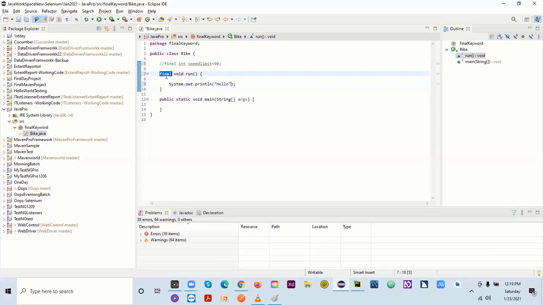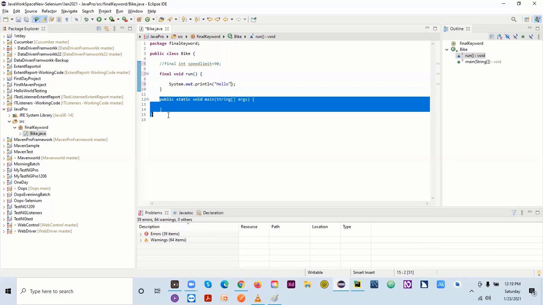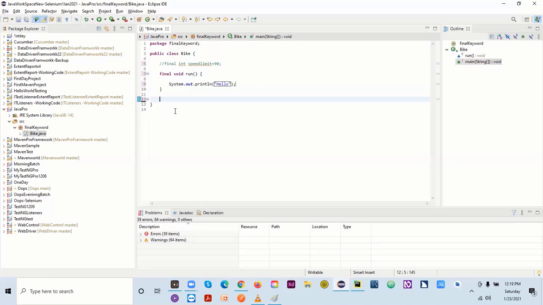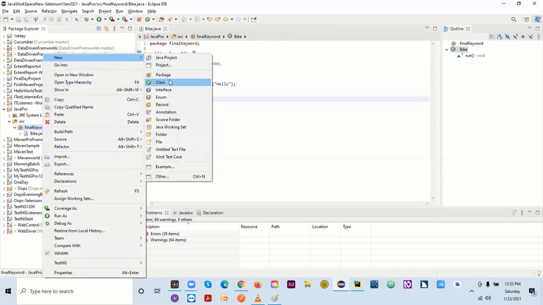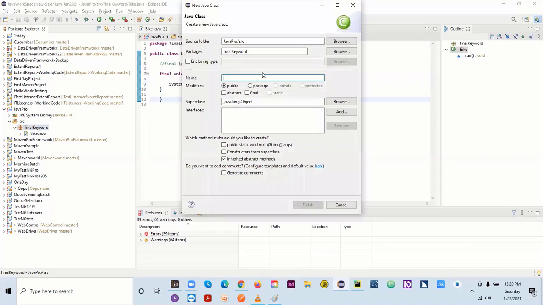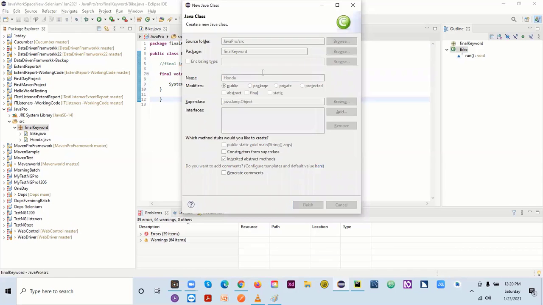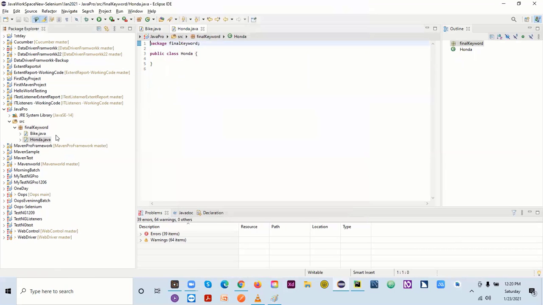So now what we can do here is, I'll be just removing this actually. Okay. And this is done. I'll be creating one more class here. In this class, I can say this is my bike, and I can give the name as Honda. So bike, there could be multiple bikes. I mean, different kinds of bikes we can have, right?